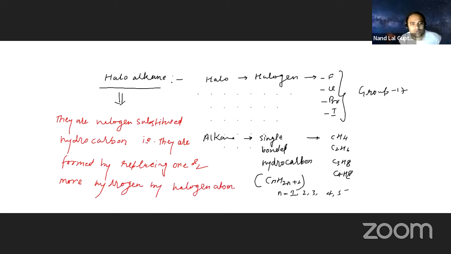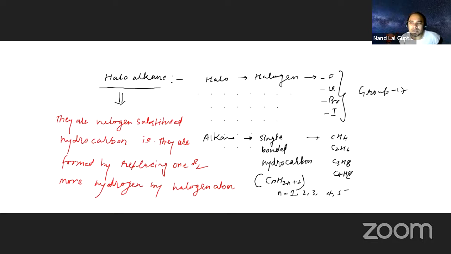So if I ask you what haloalkanes are, they are halogen substituted hydrocarbon. That is the one-line definition. What do you mean by halogen substituted hydrocarbon? They are formed by replacing one or more hydrogen atoms by halogen atoms. That is called haloalkane. Halo means halogen, that is group 17 elements, that is F, Cl, Br, I. Alkane means single bonded hydrocarbon, also known as saturated hydrocarbon.